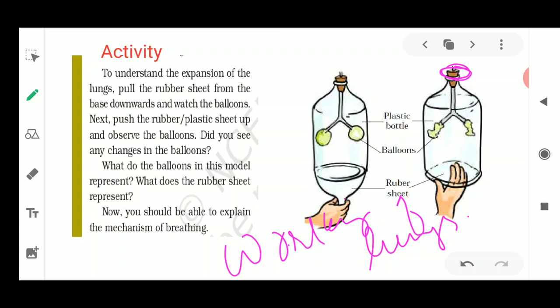So you take an empty water bottle, make a hole in the lid so that a straw could go inside. Then you take two straws and join them by adding one more straw at the ends, so you have to make the branching like this.